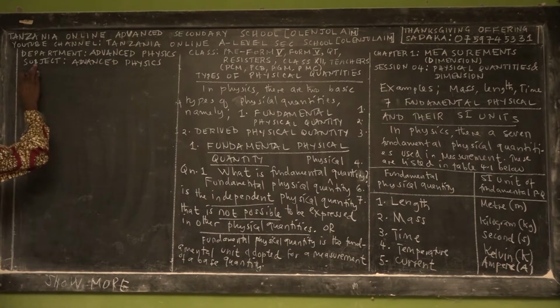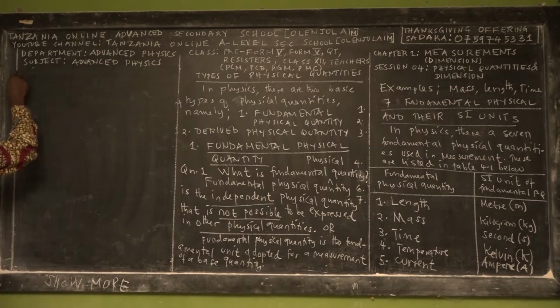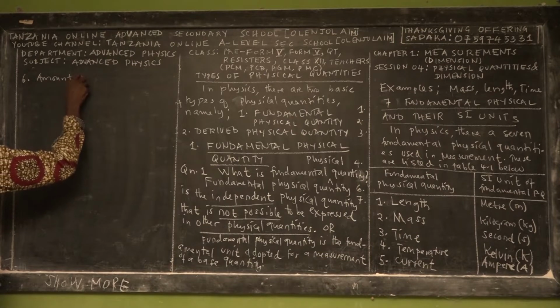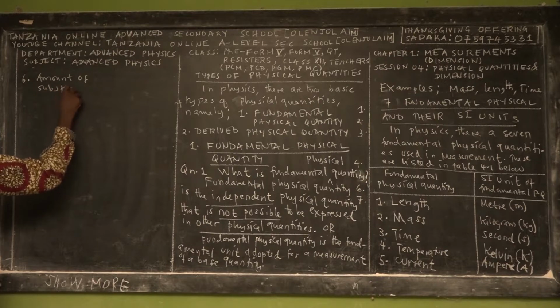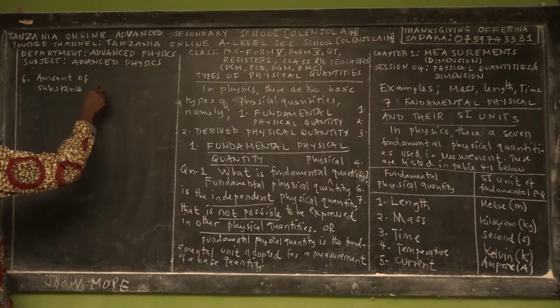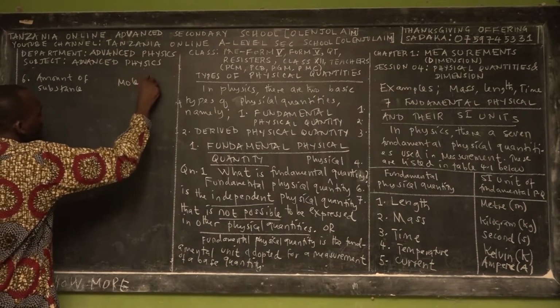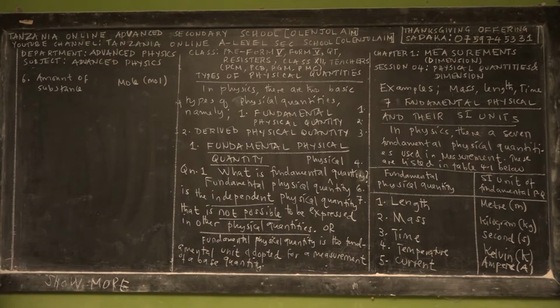The sixth fundamental quantity is amount of substance. Its SI unit we call the mole. Okay?